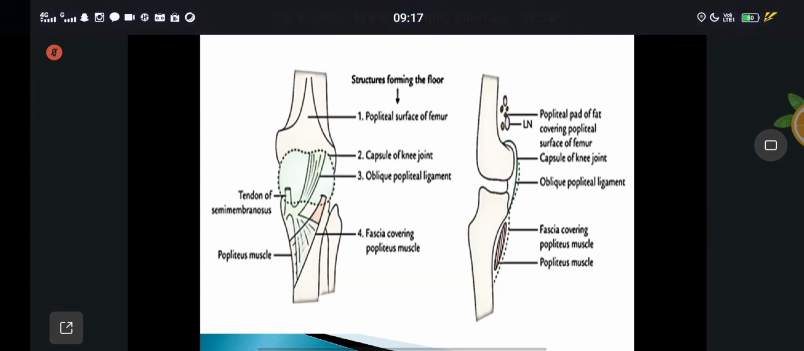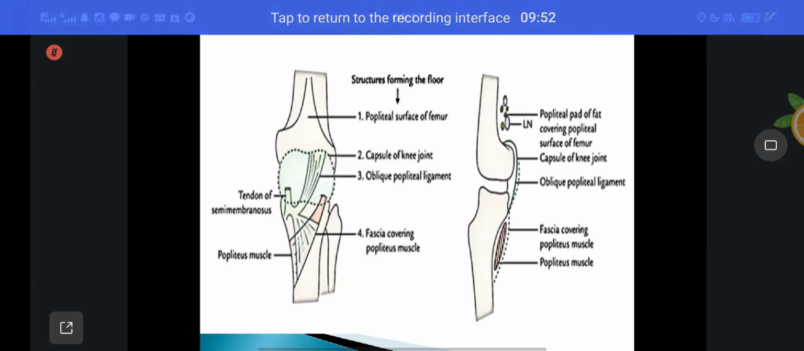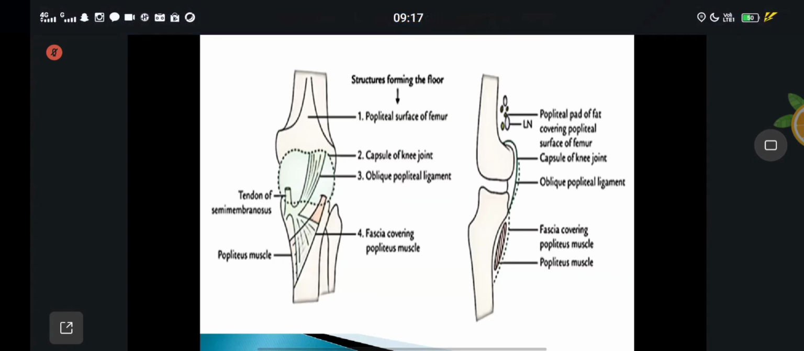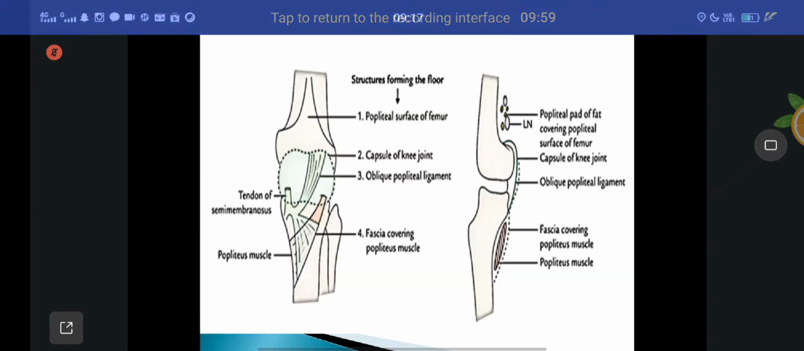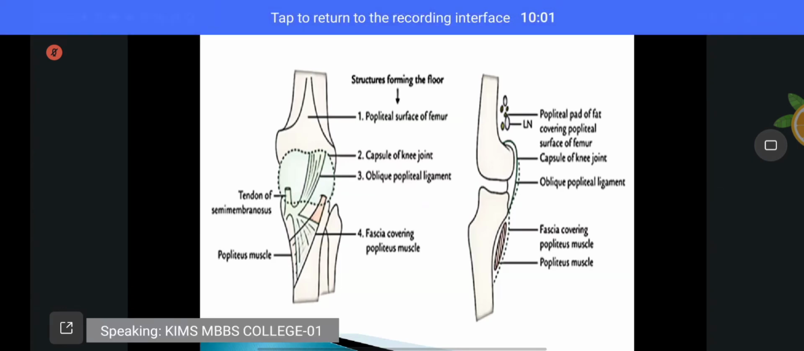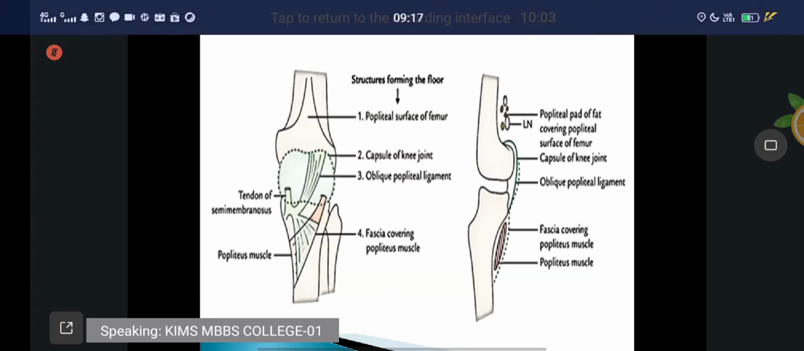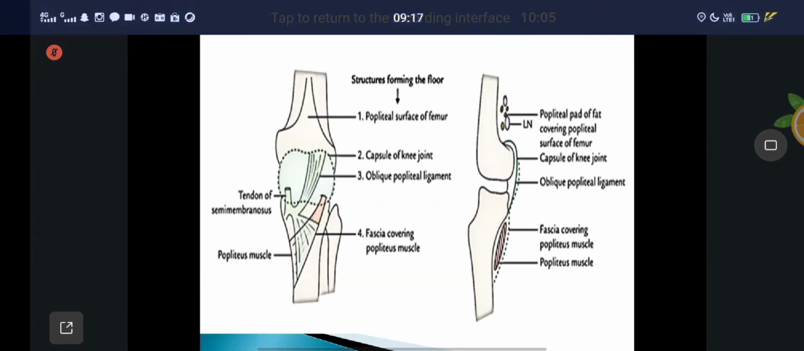After that, the floor is formed, above downwards, by the popliteal surface of the femur, capsule of the knee joint, oblique popliteal ligament. After that, the popliteal fascia, and then the popliteus muscle. Those are called the floor of the popliteal fossa.